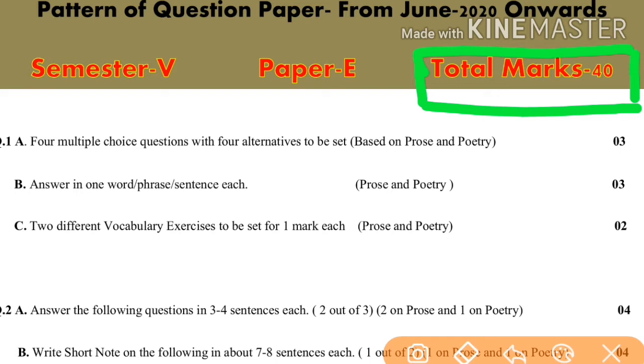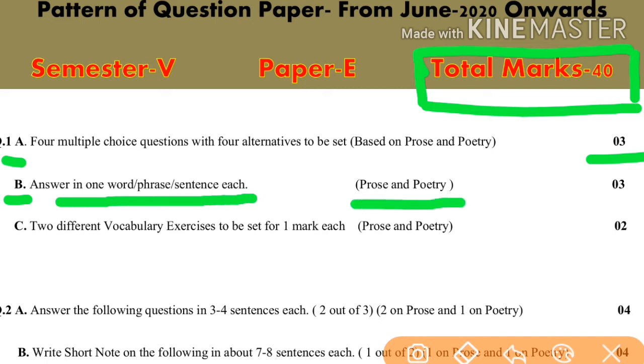Once again, the first question will be 4 multiple choice questions with 4 alternatives to be set. This question will carry 3 marks. Based on prose and poetry, this question will be asked on prose and poetry. Question first B, answer in one word, one phrase and sentence each. This will also be on prose and poetry, and it will also carry 3 marks.